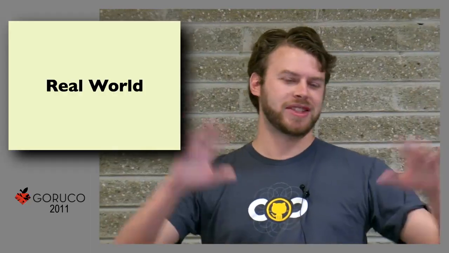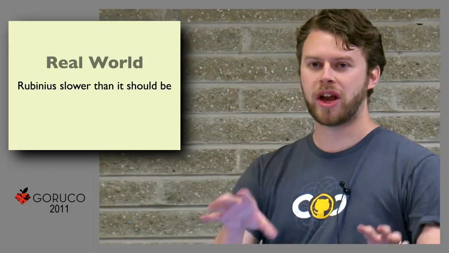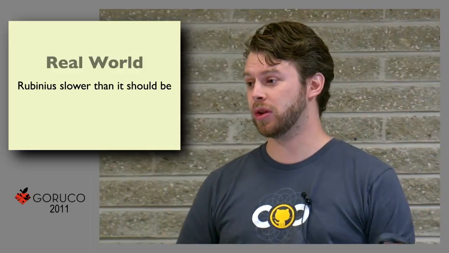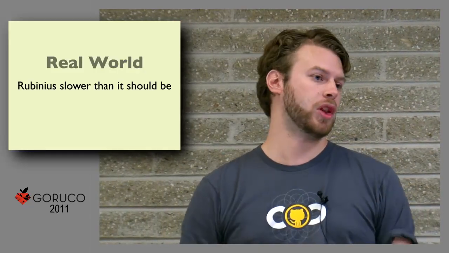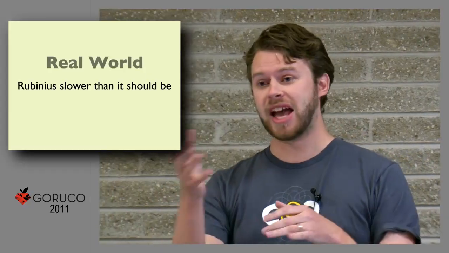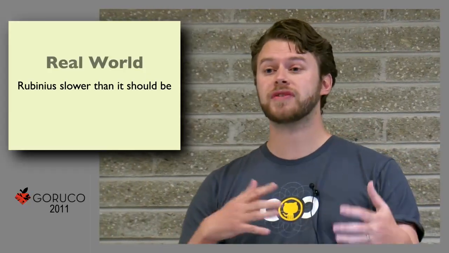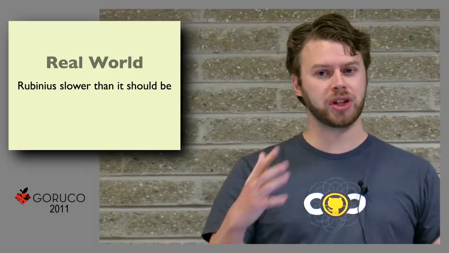Now let's talk about some real-world Rubinius. That was all fluffy future stuff. I want to talk about what's going on right now. When programs stop being polite. Rubinius right now, if you were to download it and use it, will run slower than it should on some things. In fact, in some code, in some stacks, it will run slower than 1.8. And that's something that we're always fixing, always improving, and building off of.